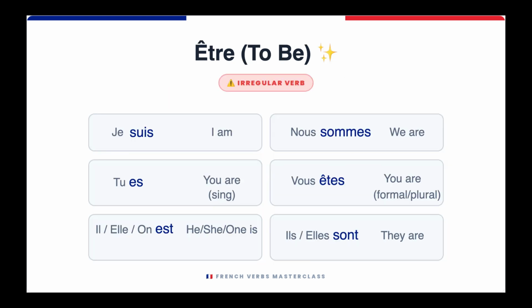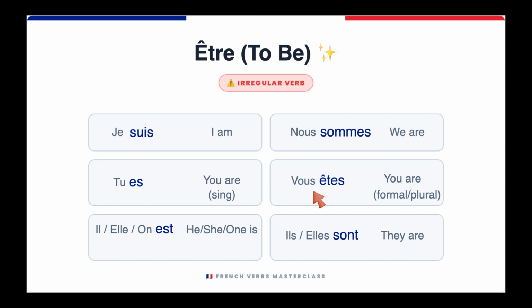Être, to be. Je suis, I am. You point at yourself and say je suis. Tu es, you are. This is singular and this is informal as well. Il est, he is. Elle est, she is. On est, one is. Nous sommes, we are. Vous êtes, you are. So this is both formal or plural.